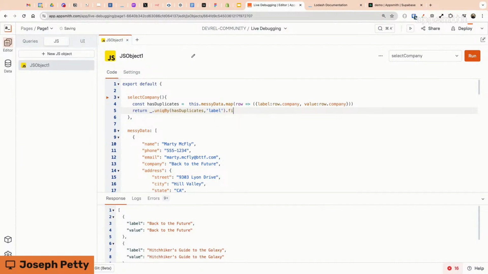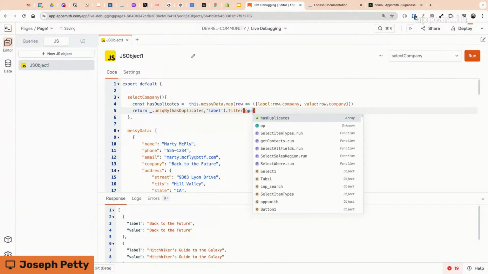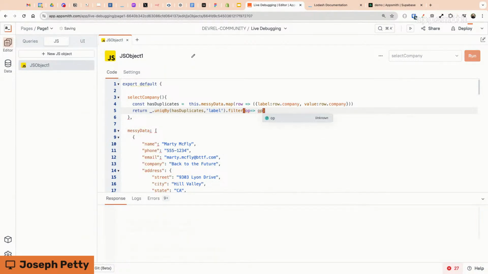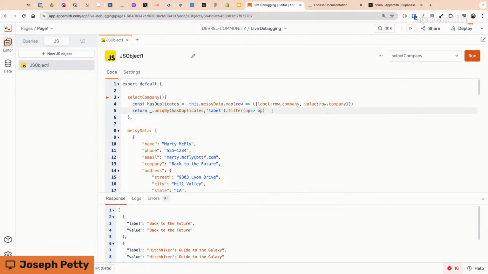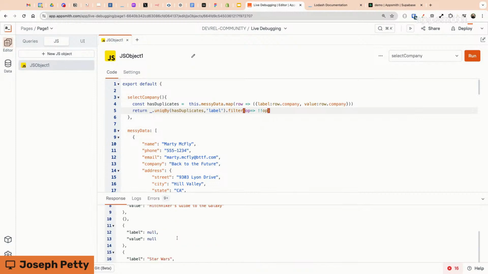So maybe here we could do .filter, and these are select options. So I'm going to call it op, where I wonder if that'll work because it's an empty object. Filter where it's true. The null one's still there. Okay. So where op.value is not null.